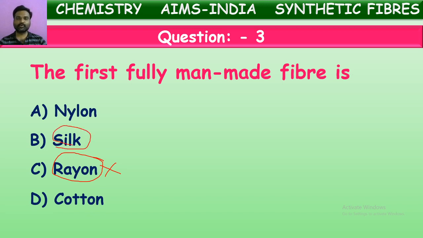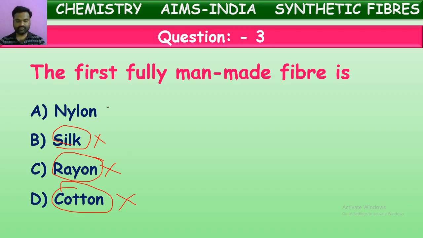If you observe the second one, silk. Silk is obtained purely from a natural source, that is from an animal, we can say. It is obtained from silkworm. So it is not a man-made material or man-made fiber. What about cotton? Yes, cotton is also prepared from natural sources. It is one of the plant fibers. It is obtained from cotton bolls, the cotton plant. So it also comes under natural fiber, not man-made fiber.